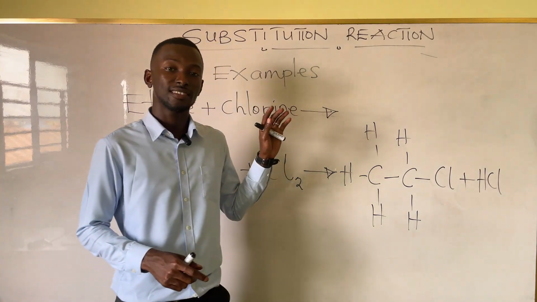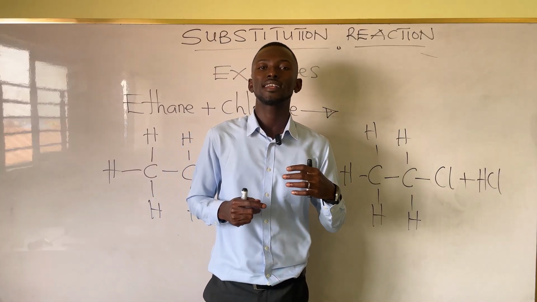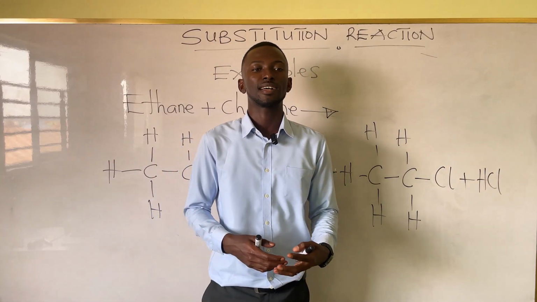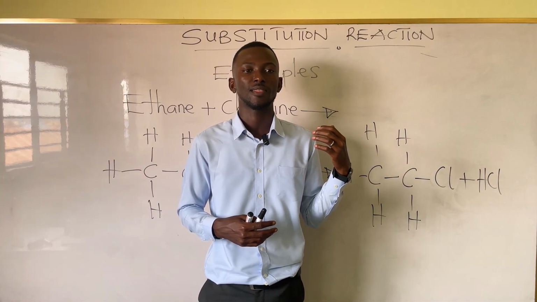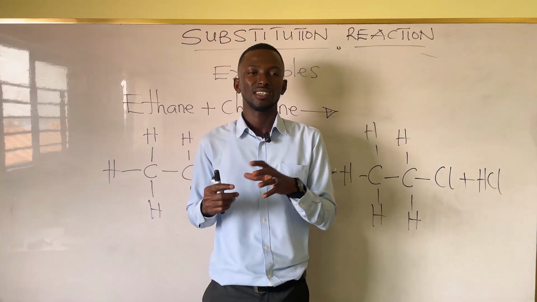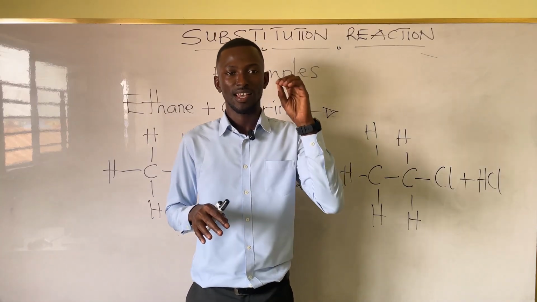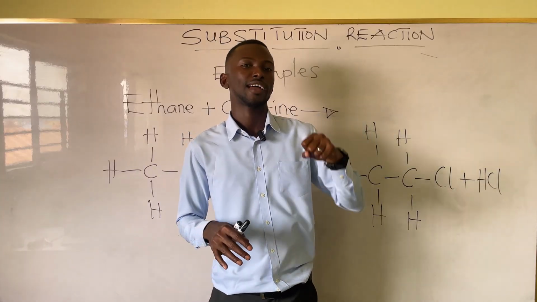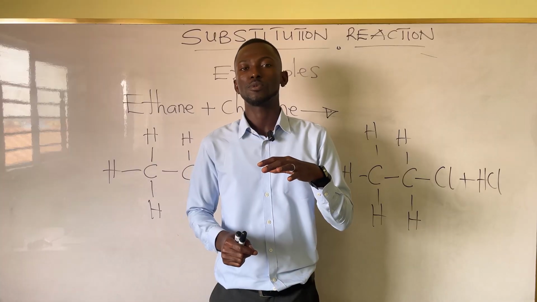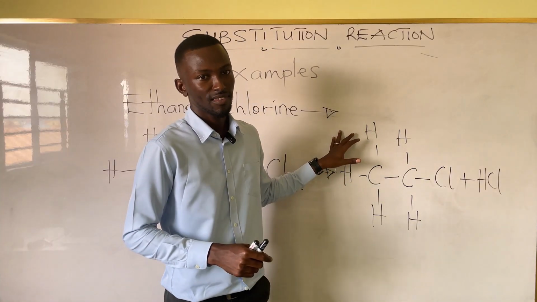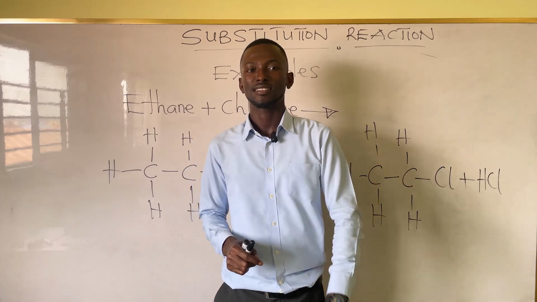So this is the simple case of what? Substitution reaction. There's actually a detailed explanation when it comes to the mechanism of the substitution reaction, but that's not the purpose of this lesson. We just want to understand what substitution reaction means. And what it means is remove one hydrogen and replace it with a halogen. For example, we have used what? Chlorine. But I'll be giving you a question where we'll be using bromine. So let's take that question.